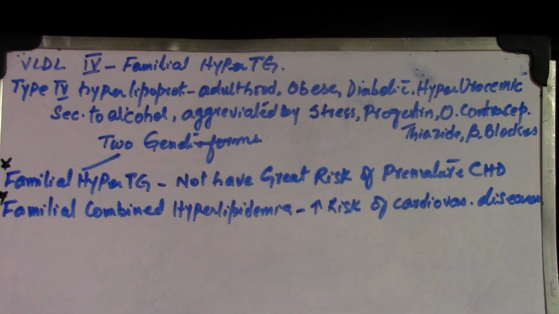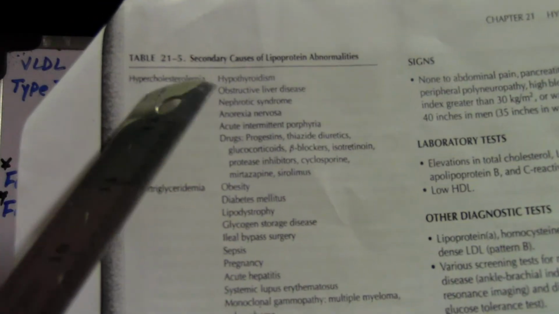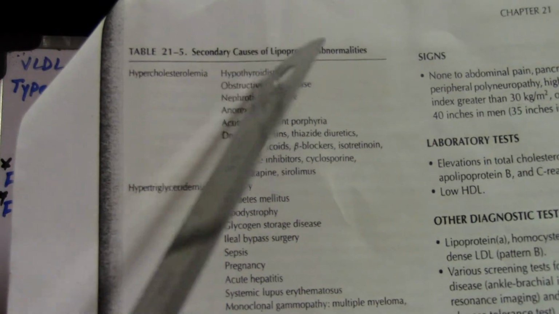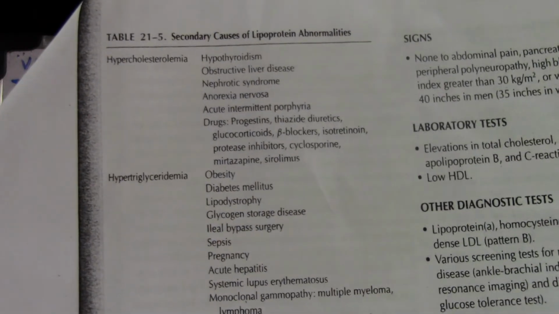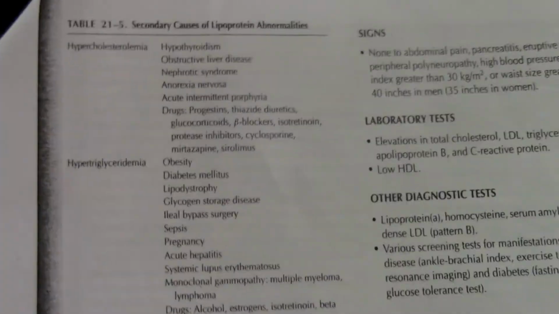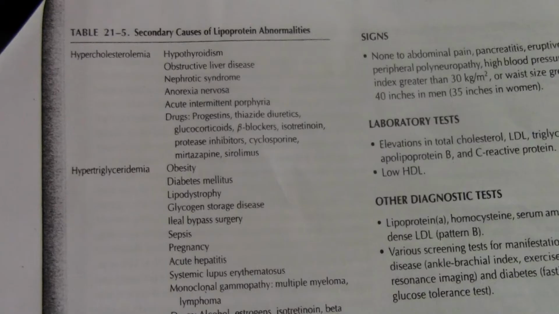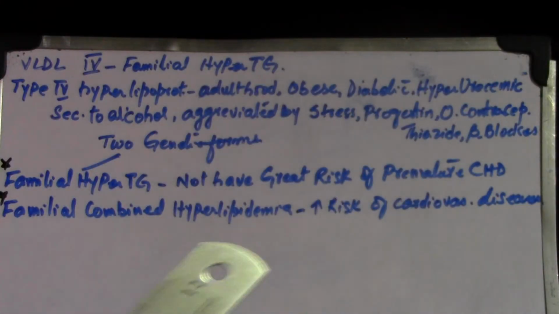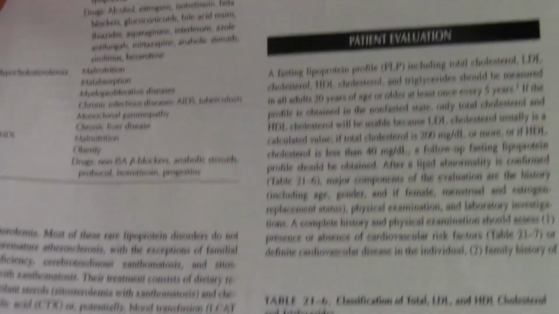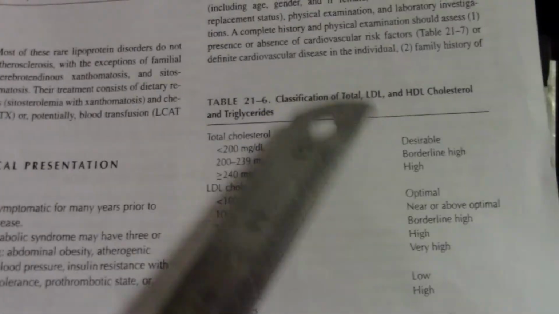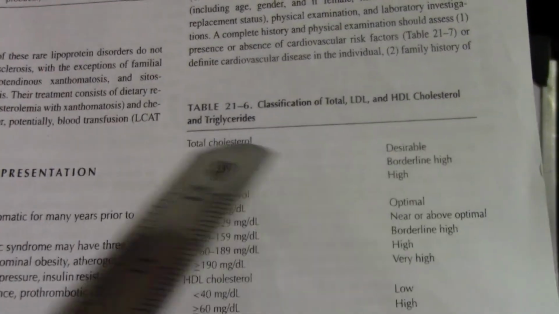So this is all about the disease condition, but you have to concern this table as well. Table 21:5 lists secondary causes of lipoprotein abnormalities: hypercholesterolemia, hypertriglyceridemia. I'm not going to read it out. You have to read and learn all of them, the secondary causes of the lipoprotein abnormalities, and what should be the normal level in the classification of total, LDL, HDL cholesterol and triglyceride.